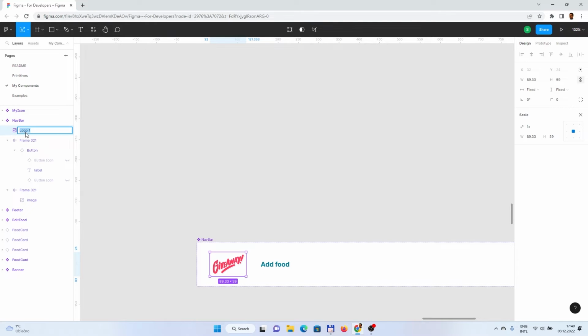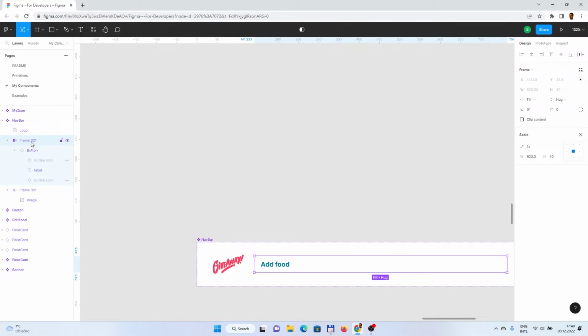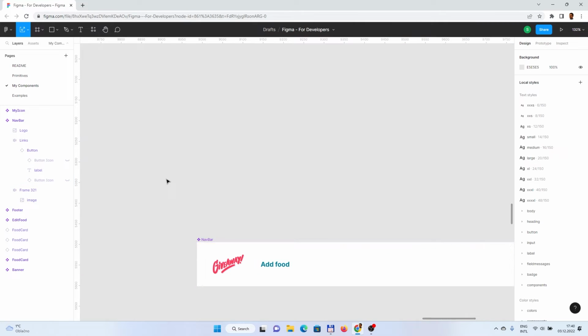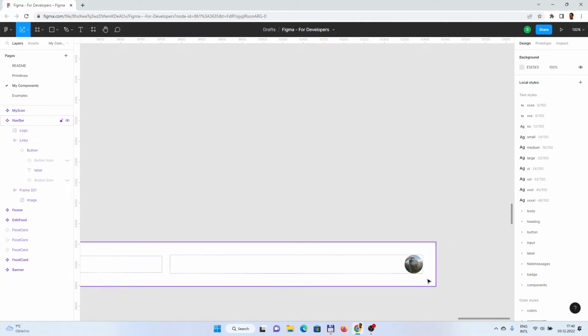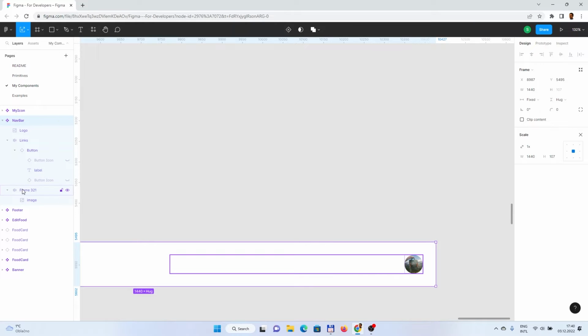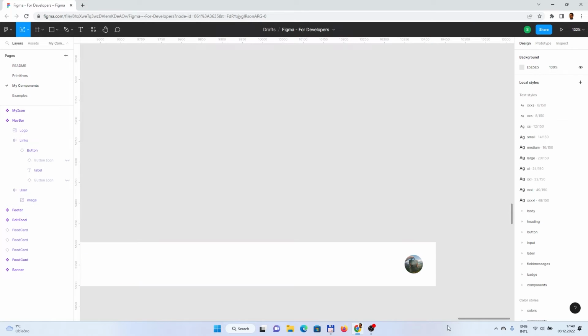and for better naming convention, it's better to fix the generated names, and if it's logo, then it's logo. If this frame is links, then it's links, or navigation, or whatever you want. And on the right side we have again a frame which is basically a user. Let's keep it as user then. And now we have a navbar.